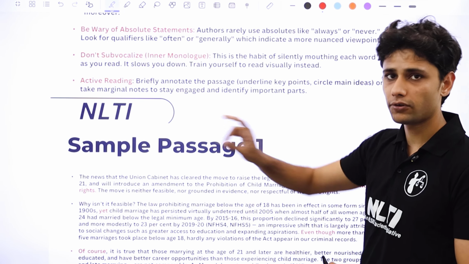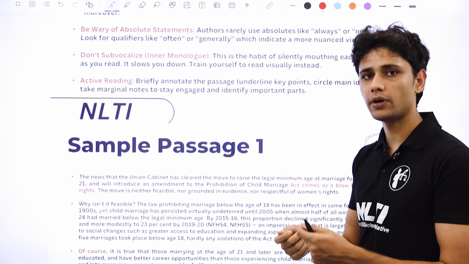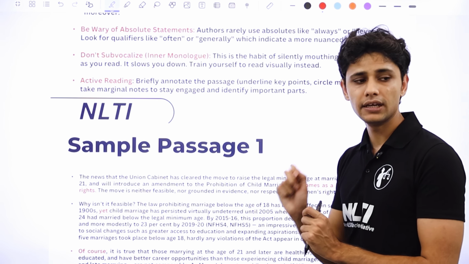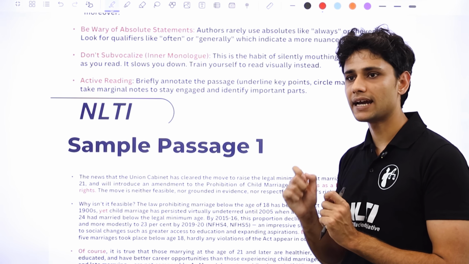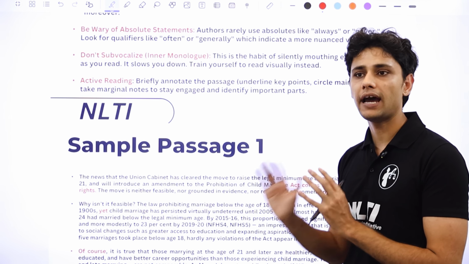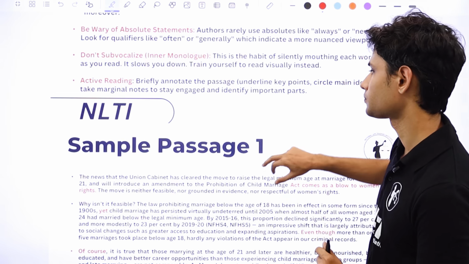Annotation is very important for two reasons. One is it certainly helps you identify what's important and what's not. Second, whatever you annotate, it tends to stick in your mind. So you'll remember exactly what is more important for you if you're annotating those portions.